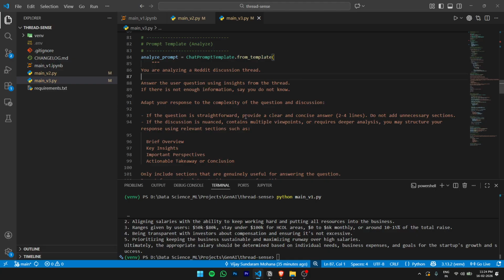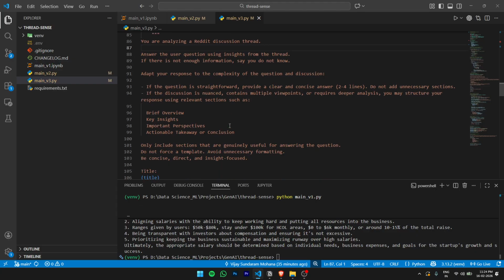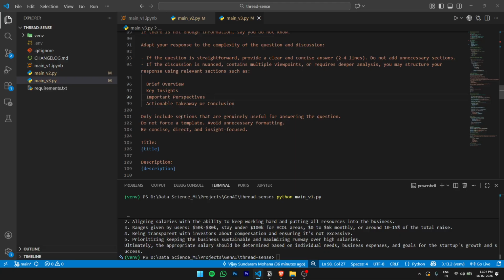If the question is straightforward, provide a clear and concise answer, 2 to 4 lines. Do not add unnecessary sections. If the discussion is nuanced, contains multiple viewpoints, or requires deeper analysis, you may structure your response using relevant sections such as these. So I've given brief overview, key insights, important perspectives, actionable takeaways, or conclusion. Only include sections that are genuinely useful for answering the question.